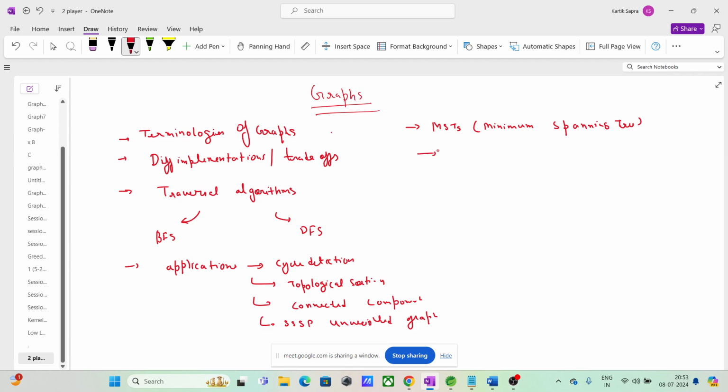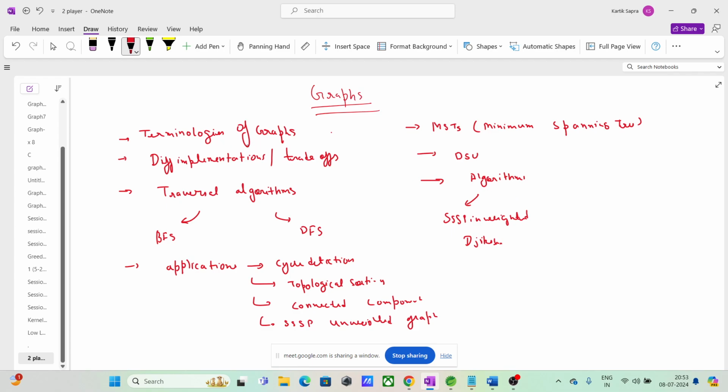And guys, we also have to cover disjoint set union, DSU. We also have to cover generic graph algorithms. What are the generic graph algorithms we have? You might have heard of single source shortest path in weighted graph, Dijkstra as it is called. There is another algorithm like the Floyd-Warshall algorithm and many more. So this is just to name a few, right, guys?